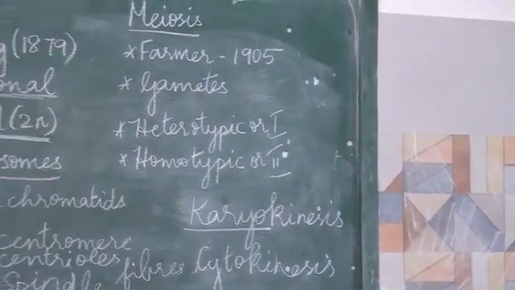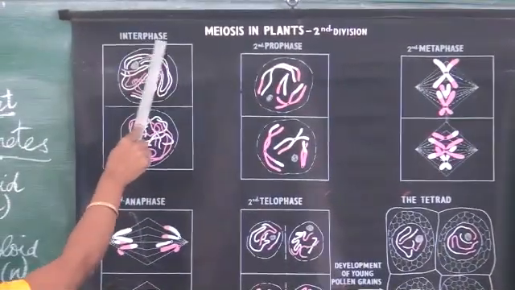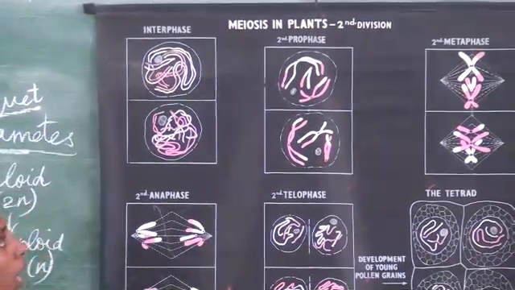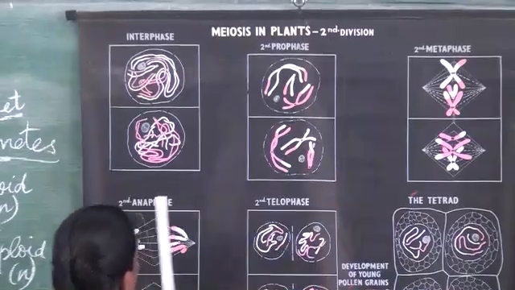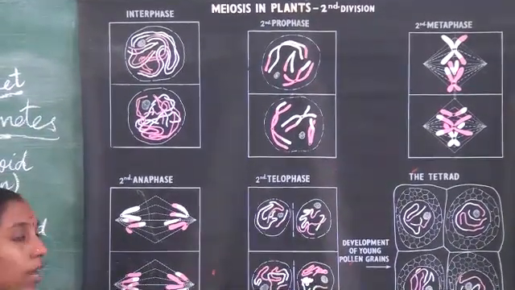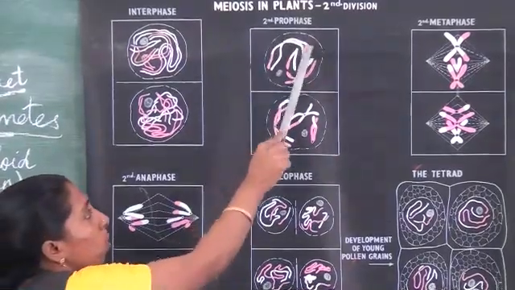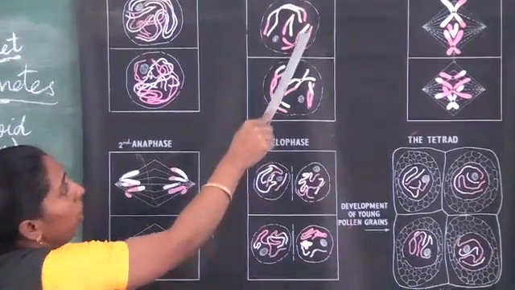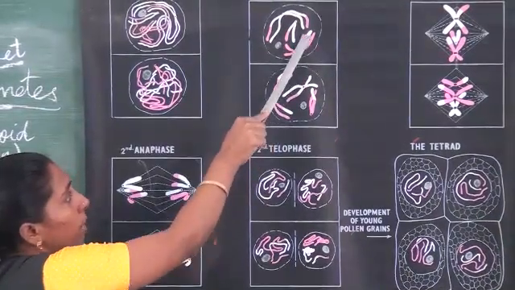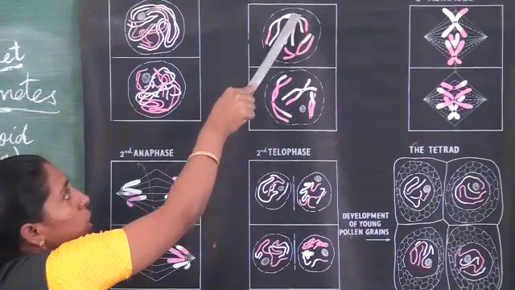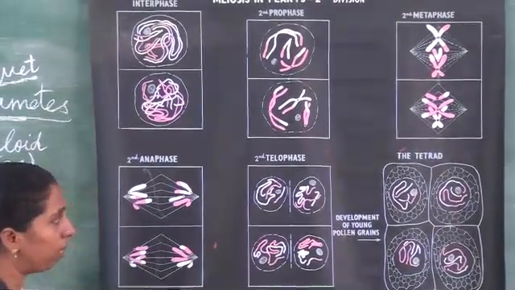So here you have the chart. Again the cell is getting ready to divide, which is the interphase stage, and again there are 4 main stages: prophase, metaphase, anaphase and telophase. Here in prophase, you see 2 daughter cells are formed, and the chromosomal segments are interchanged. This pink chromosome has a small portion of white, and this white chromosome has a small portion of pink.